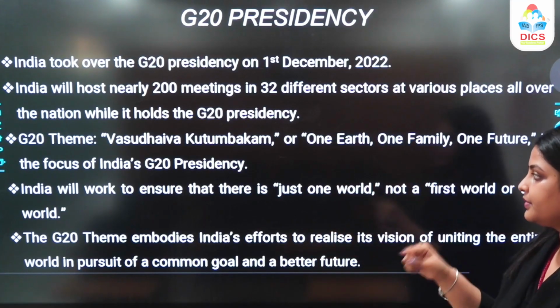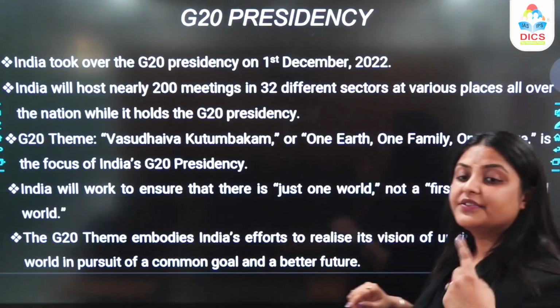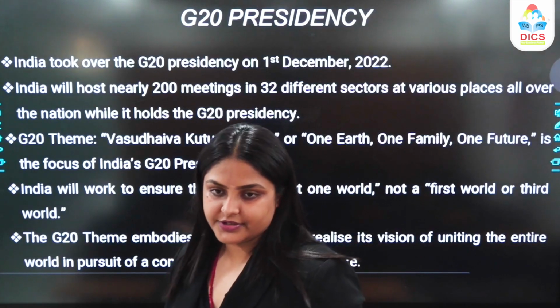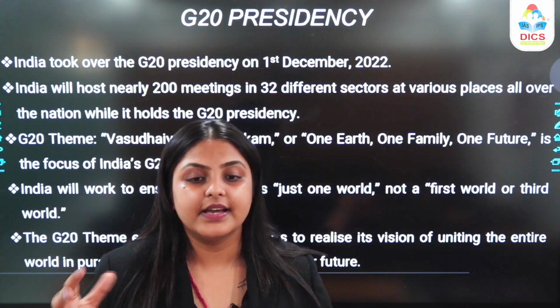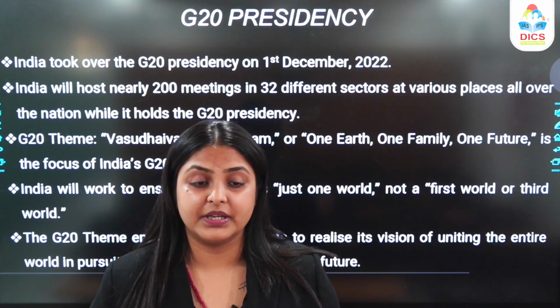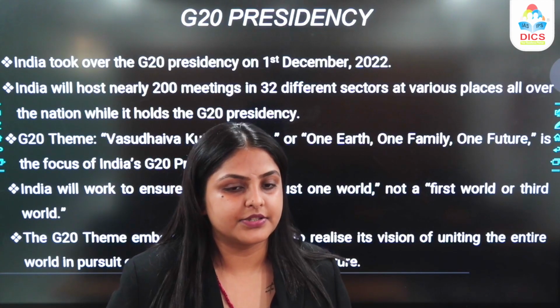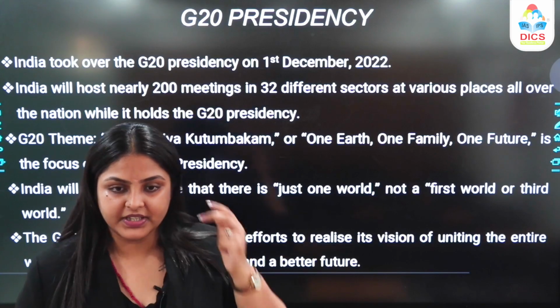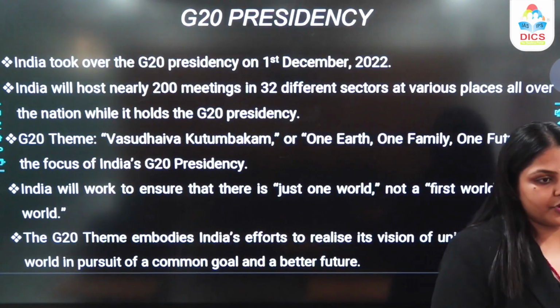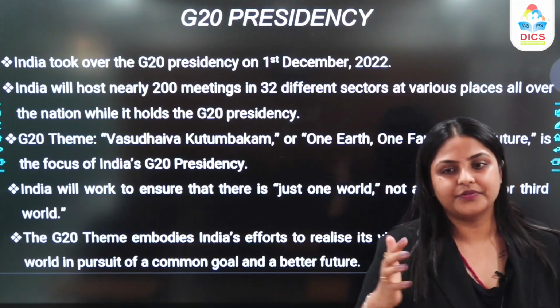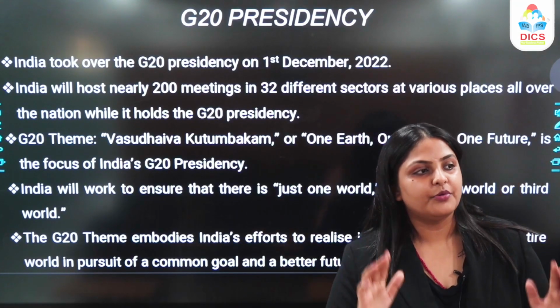India is going to be working on just one world and not the first world or the second world or the third world countries, right? Currently, when you talk about the developed countries, they are the first world countries, and when you talk about the underdeveloped or developing countries, you talk about the third world countries. What we want to do is ensure that there is only one world, not first or third world. There will be only one world.